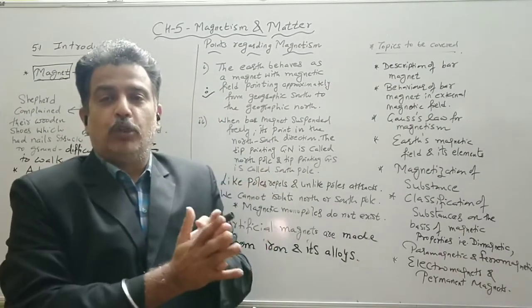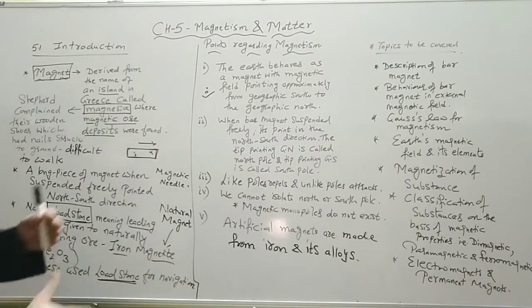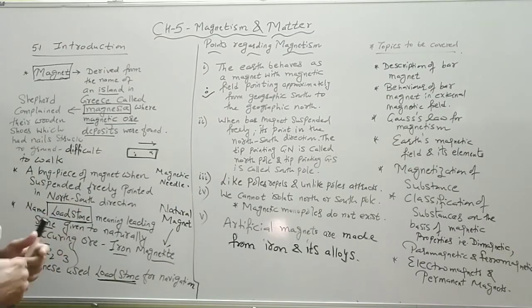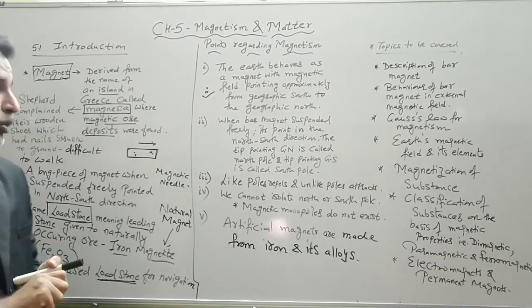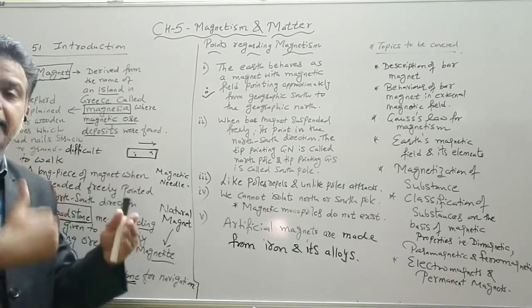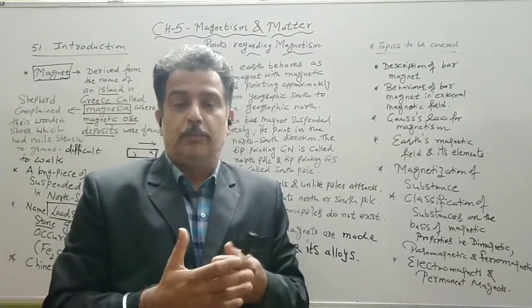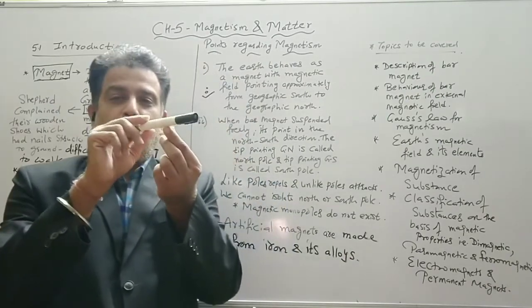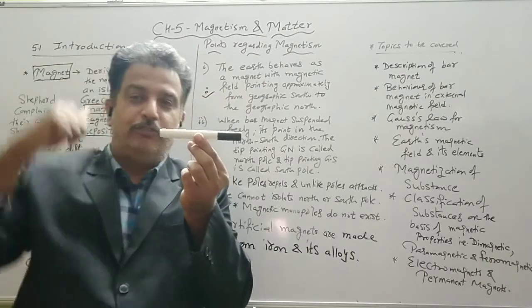Later on it was found that the earth itself is a magnet, but its magnetic behavior is opposite to that of our magnets. The needle's north was pointing towards the geographic north, but actually inside the earth the behavior of geographic north is like a south, because this needle, when it is twisted freely, always gets aligned in the direction of north-south.